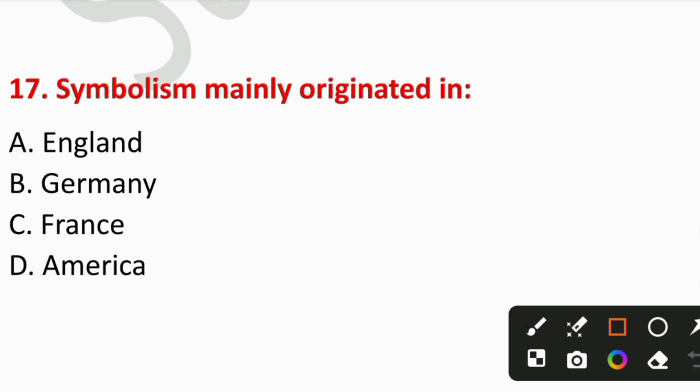Question number 17. Symbolism mainly originated in A. England, B. Germany, C. France, or D. America. So the right answer is option number C, France. Symbolism began in France in the late 19th century.